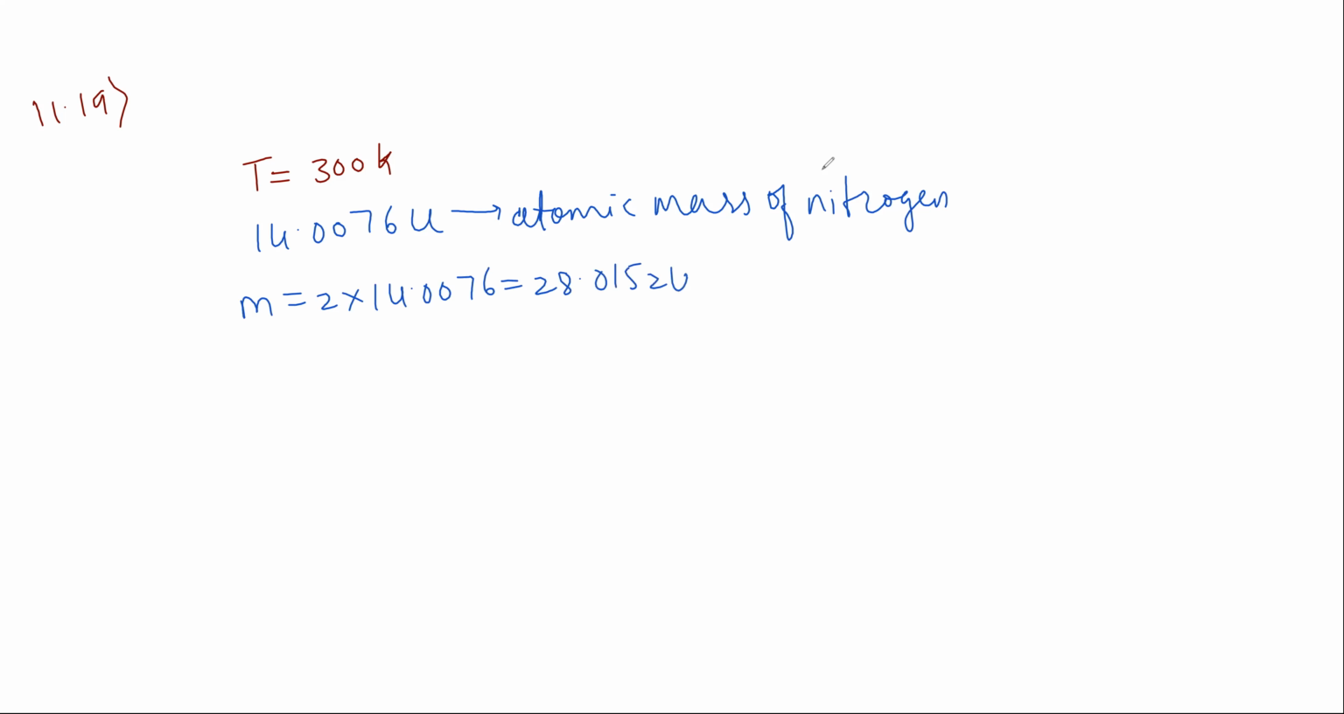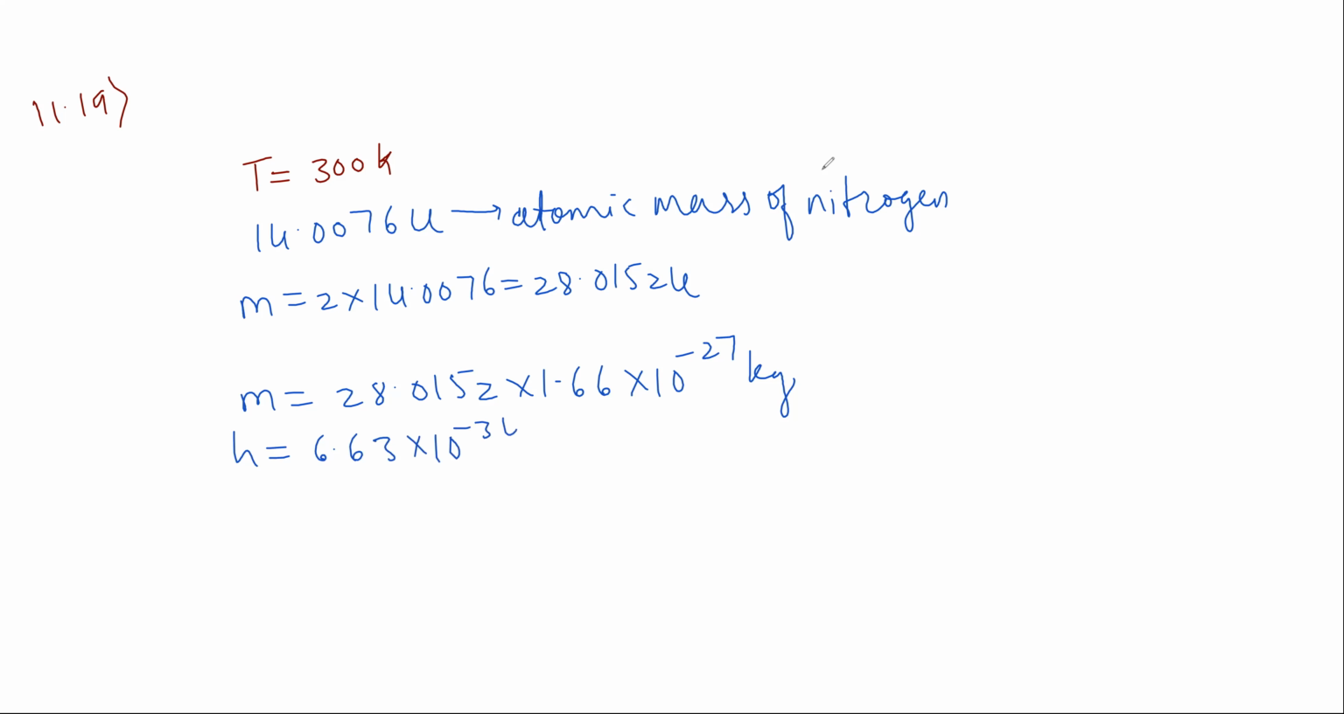That gives 28.0152 units, because 1 atomic mass unit is 1.66 into 10 to the power of minus 27 kg. So the mass M is equal to 28.0152 into 1.66 into 10 to the power of minus 27 kg. Planck's constant h is equal to 6.63 into 10 to the power of minus 34 joule second. And Boltzmann's constant K value is 1.38 into 10 to the power of minus 23 joules per Kelvin.